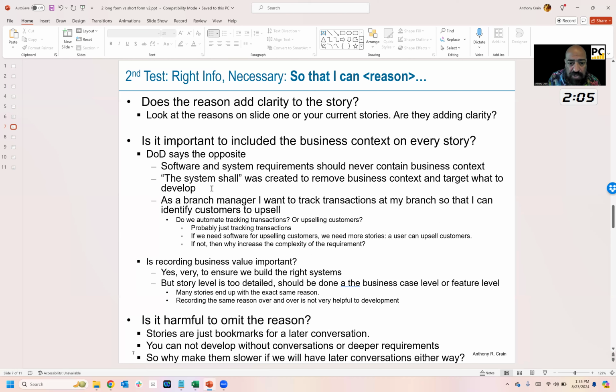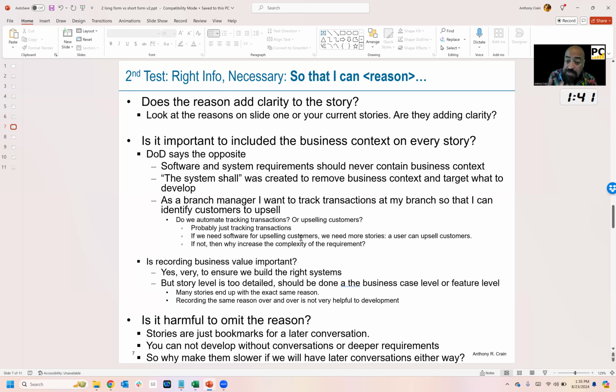Okay. So if we look here, as a branch manager, I want to track transactions at my branch so that I can identify customers to upsell, right? So now the developer can become confused. Am I automating track transactions, or am I automating identify customers to upsell? Probably they just want us to track transactions, since this isn't the "so that I can," but it's confusing.